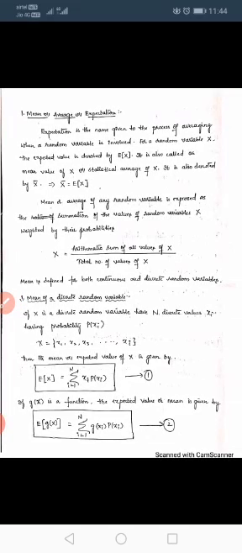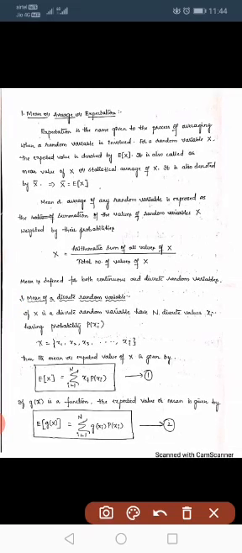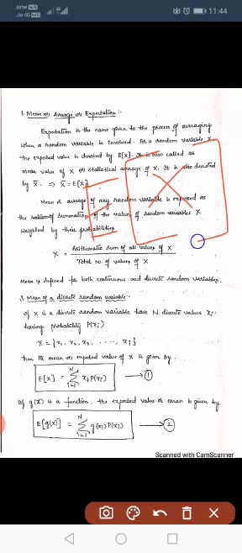Here we are discussing the concept of random variables. Let X be the random variable. The expected value, mean value, or average value is denoted by E[X]. Remember that you have to write it in square brackets only, and expected value is denoted by a capital letter E. We write the expected value of the random variable, so X is a capital letter.